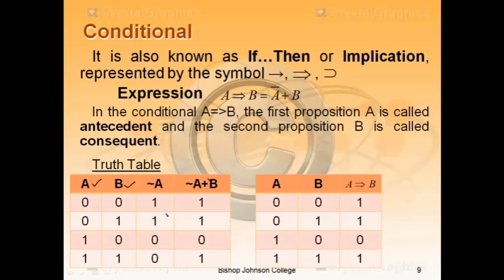A naught is the opposite of A, so 0, 0, 1, 1 now turns to 1, 1, 0, 0. And then the plus operator between A naught and B.